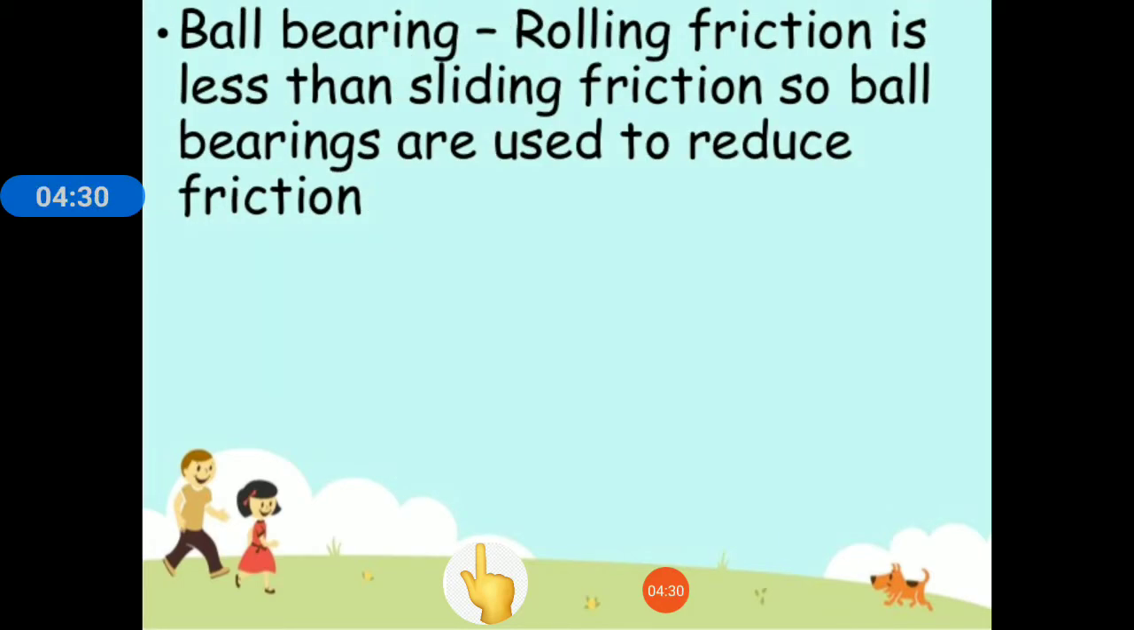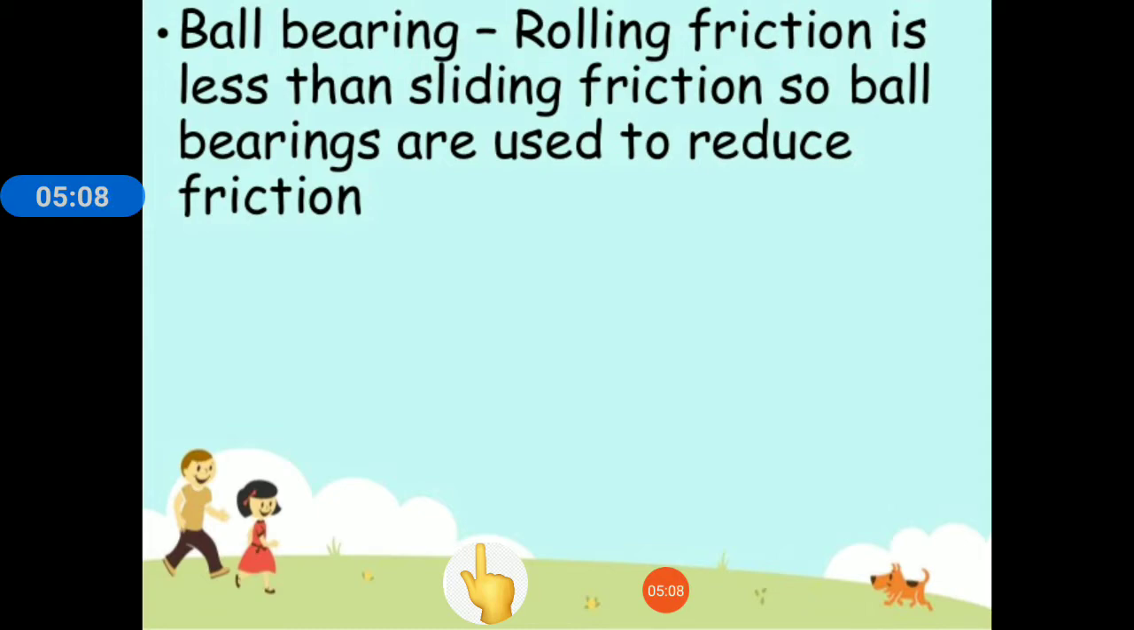Next is using ball bearings. Now you have marbles that you play with, green color marbles. If you scatter the marbles over the floor and try to walk over them, what will happen? You will not be able to walk and you will slip and fall. Why? Because marbles are circular in shape and they cause rolling friction, and rolling friction is much lesser, due to which the friction will be much lesser and you will fall. This concept is used to make ball bearings.